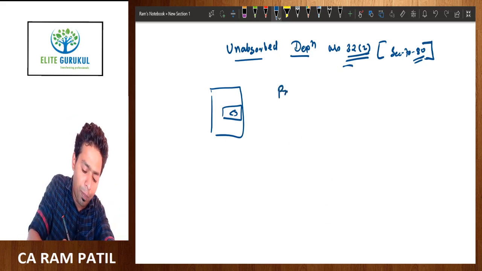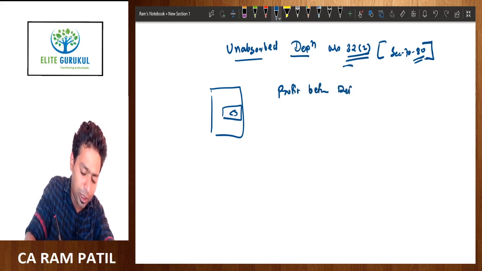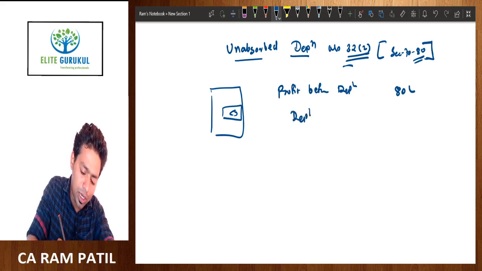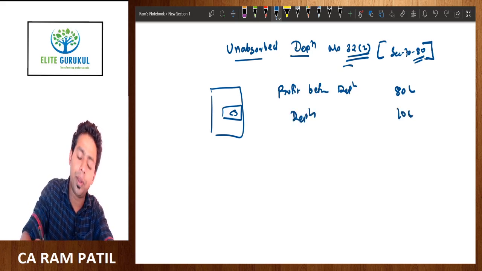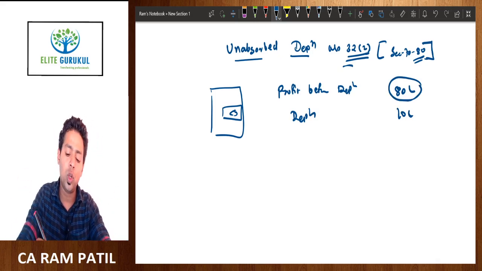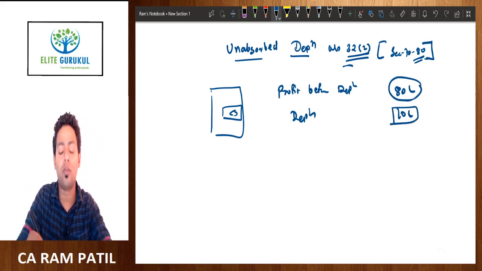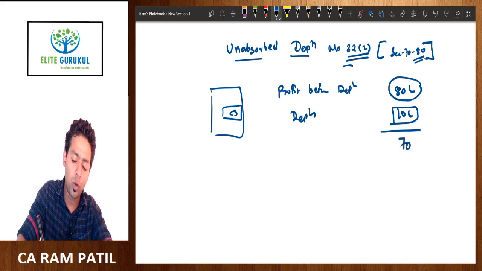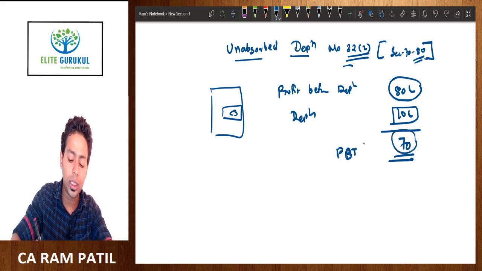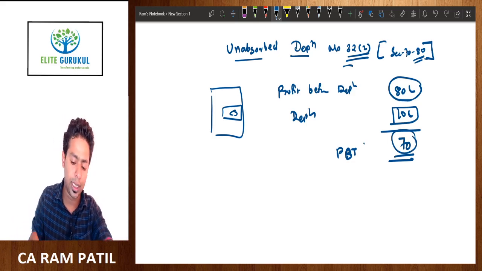If my profit before depreciation is 80 lakh, and my depreciation is only 10 lakh, what will happen? My profit is enough to absorb the depreciation of 10 lakh, and therefore I have to pay tax only on profit before tax, but after depreciation, 70 lakh. So this is the ordinary circumstance.